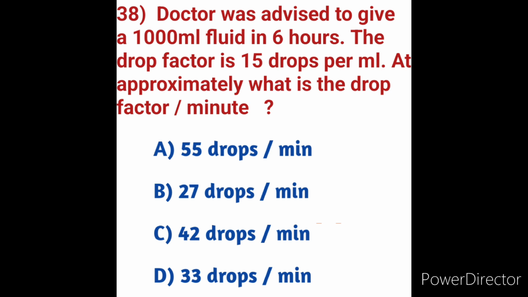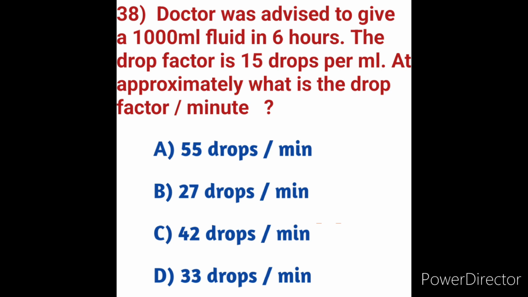We calculate it like this: the total volume in ml divided by time in minutes, multiplied by the drop factor. Volume to be administered is 1000 ml. Time is 6 hours. The drop factor is 15 drops per ml.